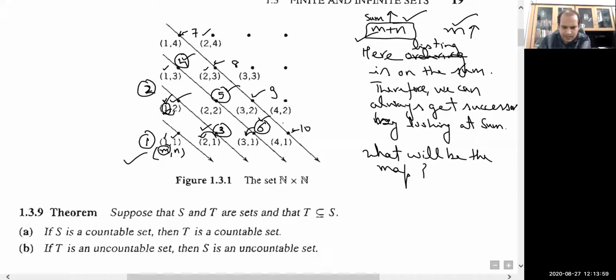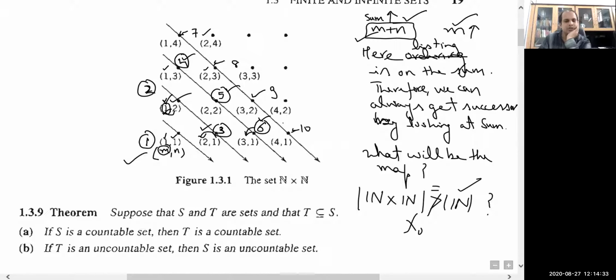And second is the cardinality of N cross N. Is the cardinality of N cross N greater than the cardinality of N? These are the natural questions. Once we prove that N cross N is countable and similar to N, the set of natural numbers, its cardinality is going to be equal to the cardinality of the natural numbers, that is aleph naught. So we will show that this is not possible. In fact, their cardinality is the same, so we will discard it.